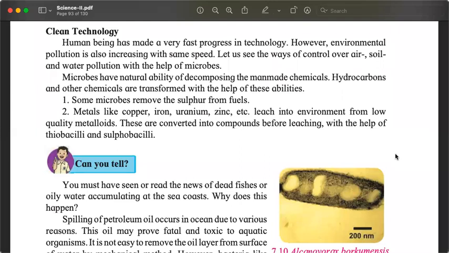For example, there are microbes that remove sulfur from fuels. When we burn the fuel, carbon will turn into carbon dioxide, sulfur will turn into sulfur dioxide, and that sulfur dioxide, when it mixes with water vapor, will form sulfuric acid. That will cause a special type of rain, which is not good for us. What is the name of that rain?